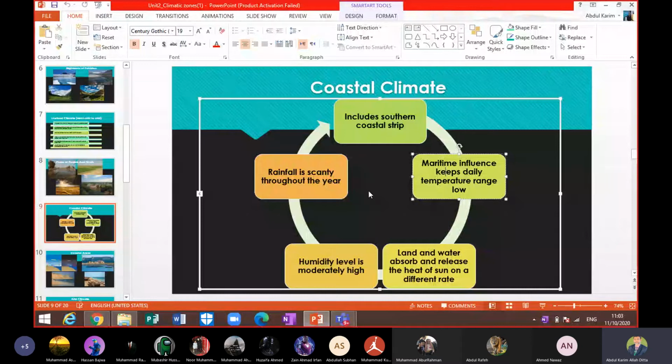The length starts from the eastern part of Karachi, from a place called Rann of Kutch, and it goes to the west part of Pakistan, till the extreme southwest part of Pakistan. Till Jiwani, we have a long coastline of 1046 kilometers.